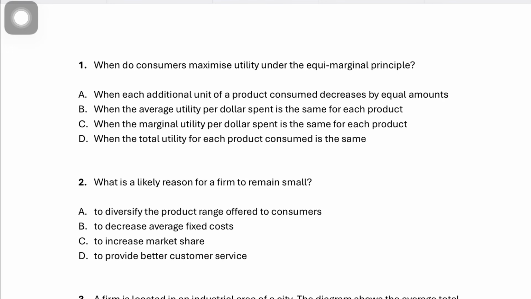Hi guys, welcome back. In this video, we're going to be solving the recent paper that A2 students gave, that is from May-June 2026, paper 32. Without wasting any time, let's get started.